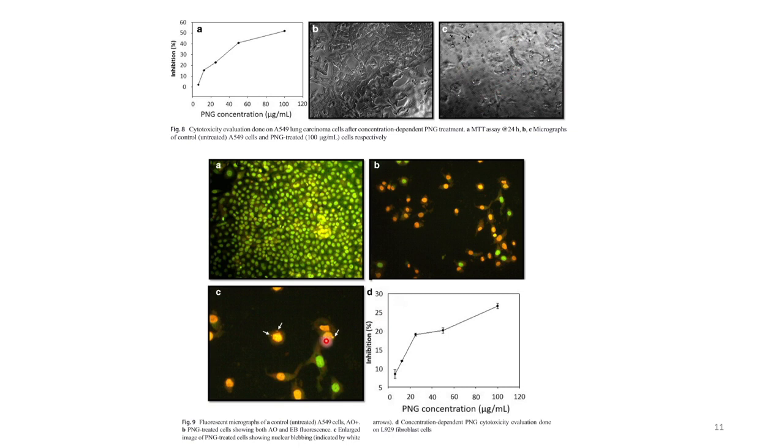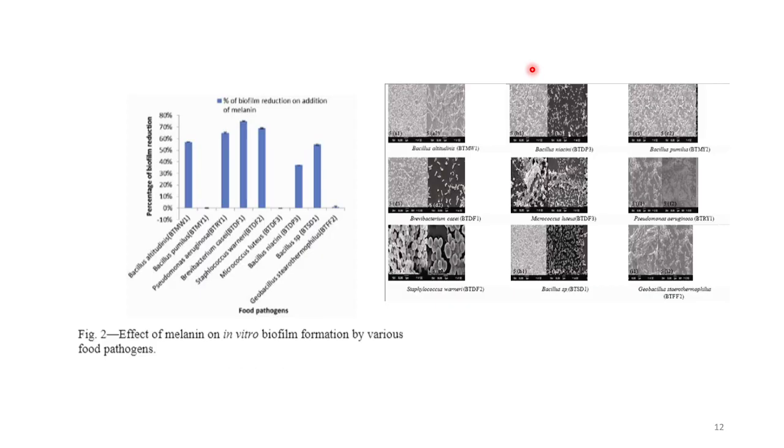So it can induce apoptosis in cancerous cells, which can lead to cell death. That is what we have found out. Further, many groups have reported in vivo conditions also that melanin can be an effective anti-cancer agent. More studies are needed to make it into an effective drug for the treatment of cancer, so we are still working on that.